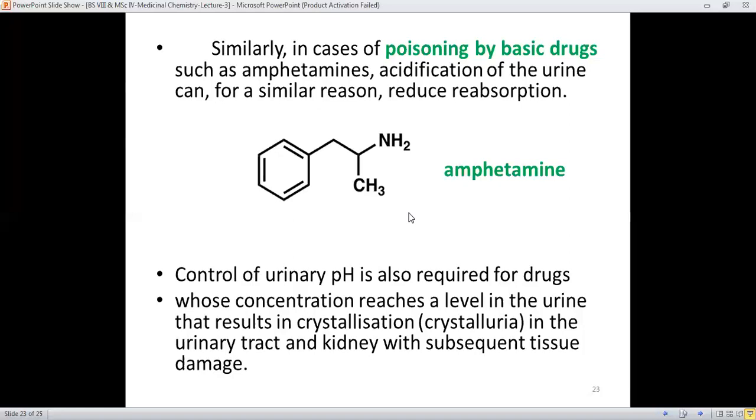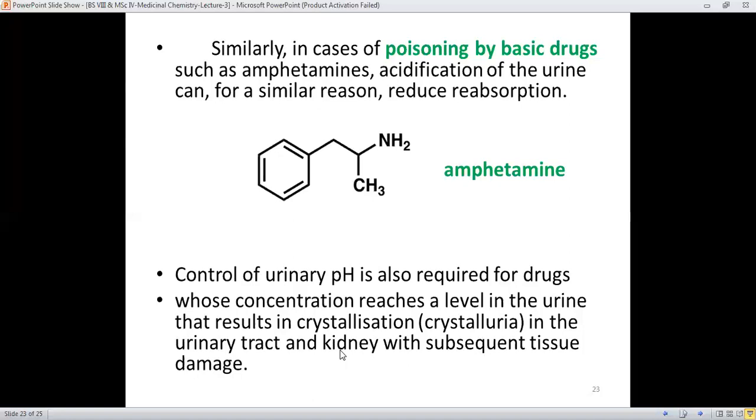And the control of urine pH is also required for certain drugs, those whose concentration in the urine reaches a level that results in crystallization, which causes crystalluria in the urinary tract and the kidney, with subsequent tissue damage.